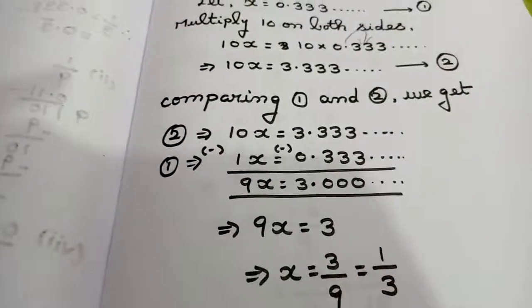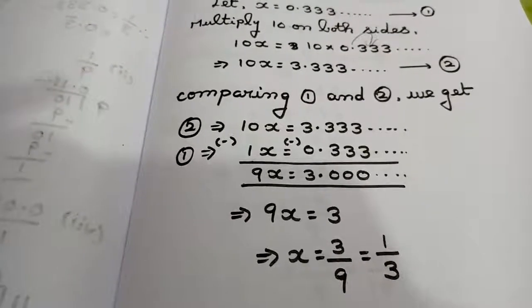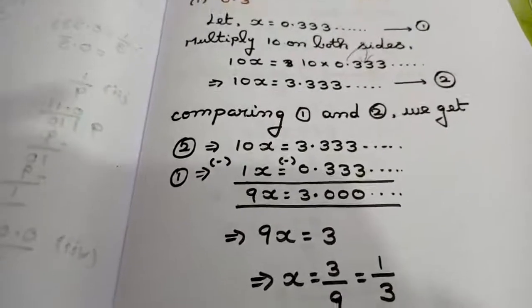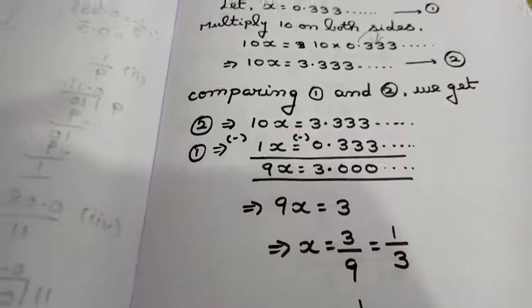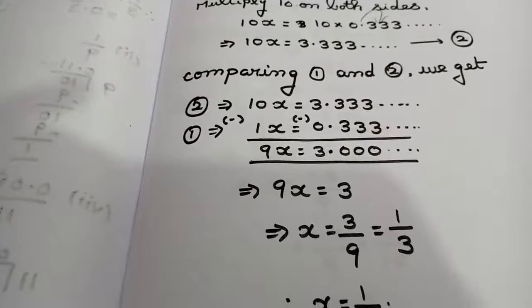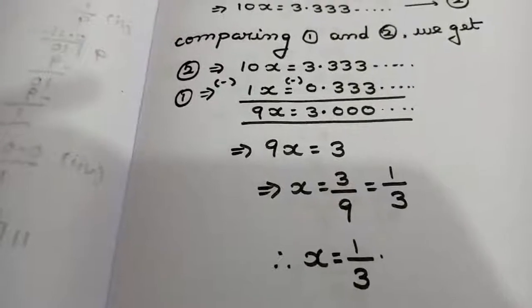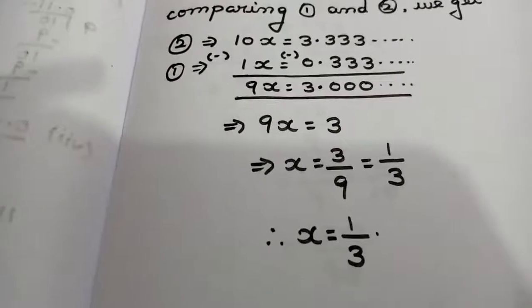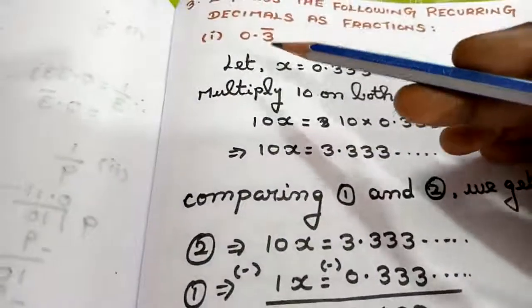So, first write the second equation, 10x is equal to 3.333 etc. 1x is equal to 0.333 etc. 10 minus 1, 9. Subtract the number 3.000 etc. Calculate, you are going to get the value as 3 by 9. Cancel, you will get it as 1 by 3. Again, if you divide 1 by 3, definitely you will get this as your answer.